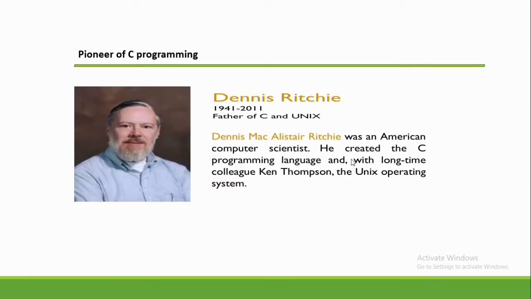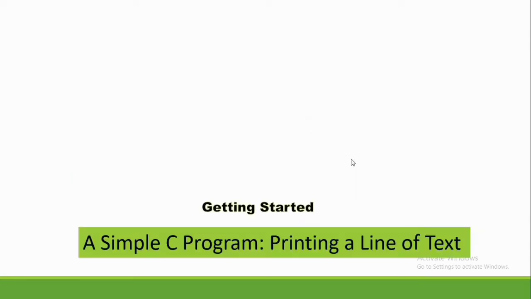The pioneer of C programming is Dennis Ritchie, considered to be the father of C and Unix. Dennis MacAlistair Ritchie was an American computer scientist, and he created the C programming language, and with longtime colleague Ken Thompson, the Unix operating system.